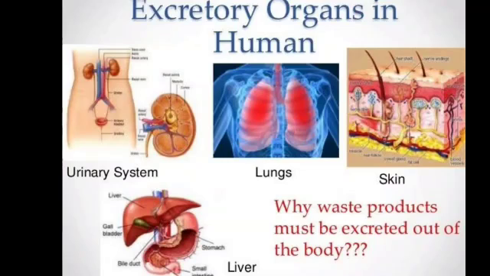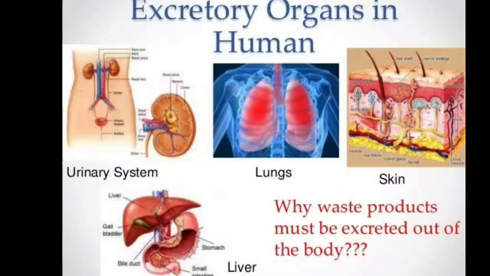When I say amino acids, do you remember what amino acids are? After digestion, the byproducts of digestion are amino acids, glucose and fatty acids. The proteins are completely broken down into amino acids after digestion. This amino acid is used by the body for our growth and development, and the remaining amino acids which are in excess are further broken down into compounds called urea, and this urea is very harmful for our body. So this urea is excreted through the sweat by the skin.